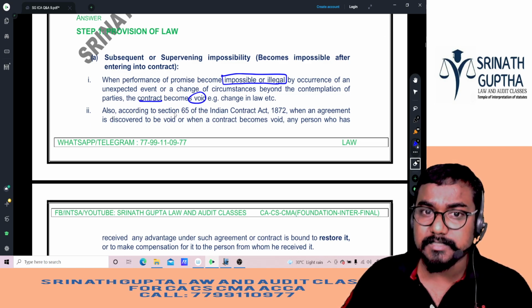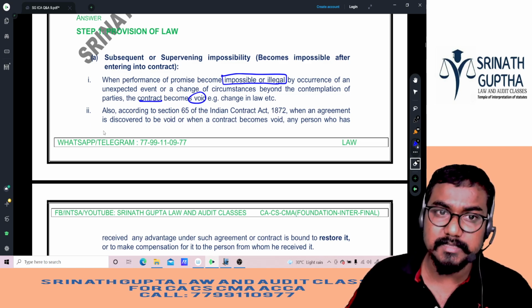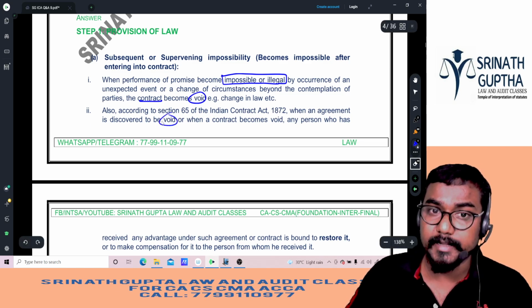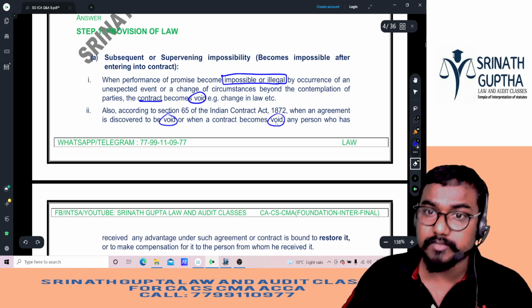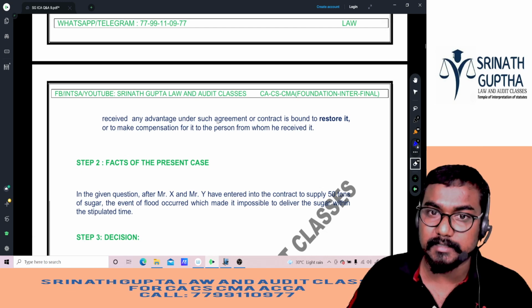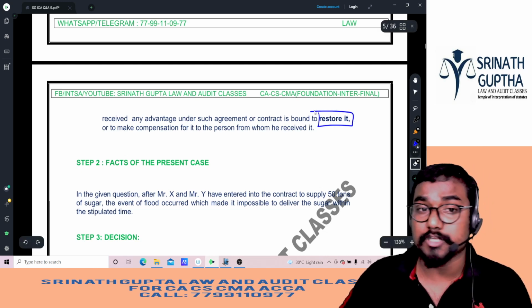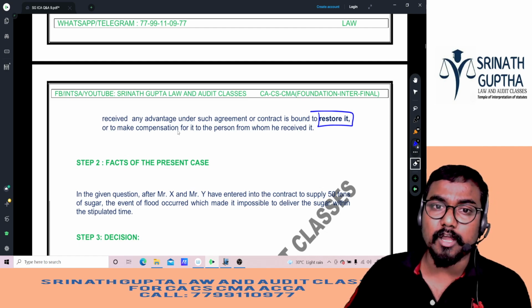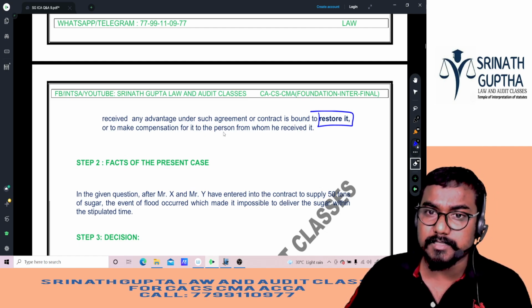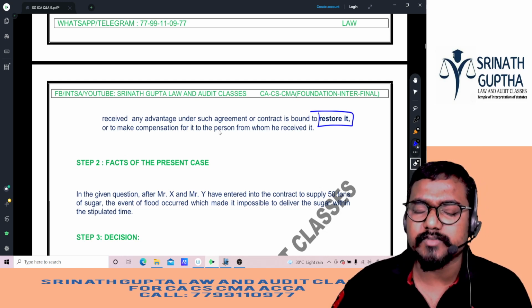Also, as per Section 65 of the Indian Contract Act 1872, when an agreement is discovered to be void, or when a contract becomes void, any person who has received any advantage under the agreement or contract must restore it, that is, restitution, and make compensation for it to the person from whom he received it. Here, X received the advance from Y, so X has to refund the advance to Y.